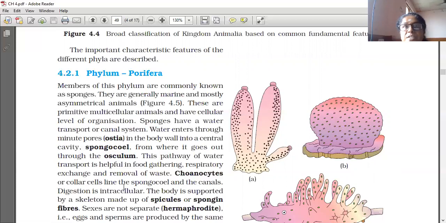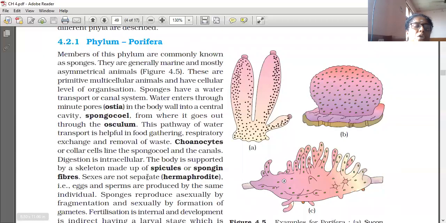Our digestion is extracellular because it takes place inside the alimentary canal. Here the alimentary canal is not there, so digestion takes place inside the cell. The body is supported by a skeleton made up of spicules or spongin fibers. Sexes are not separate, that is, they are hermaphrodite. Eggs and sperms are produced by the same individual.